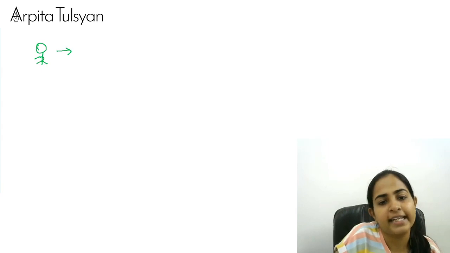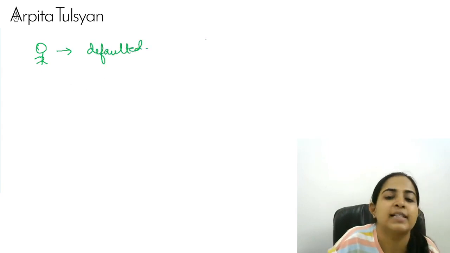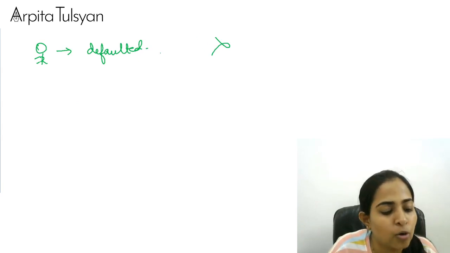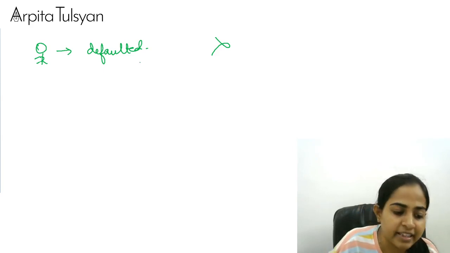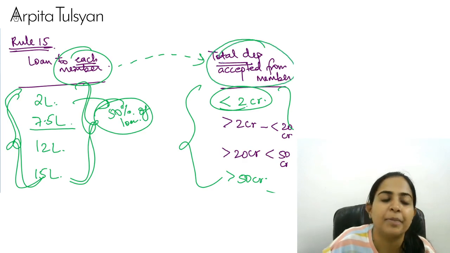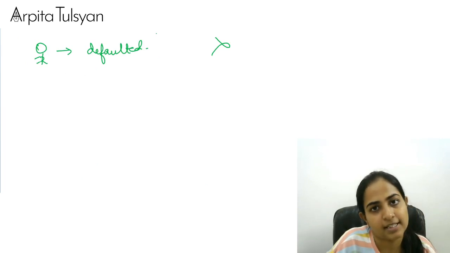Okay, now one more thing. What if an earlier loan was given to a particular person and he defaulted? Should we again give a loan to him? Obviously, ma'am, no. If someone has already defaulted earlier, then no new loan can be given to him. Very clear with this, everyone? And whenever you check these deposits figure, this will be checked as on the latest audit, as per the latest audited financial statement.